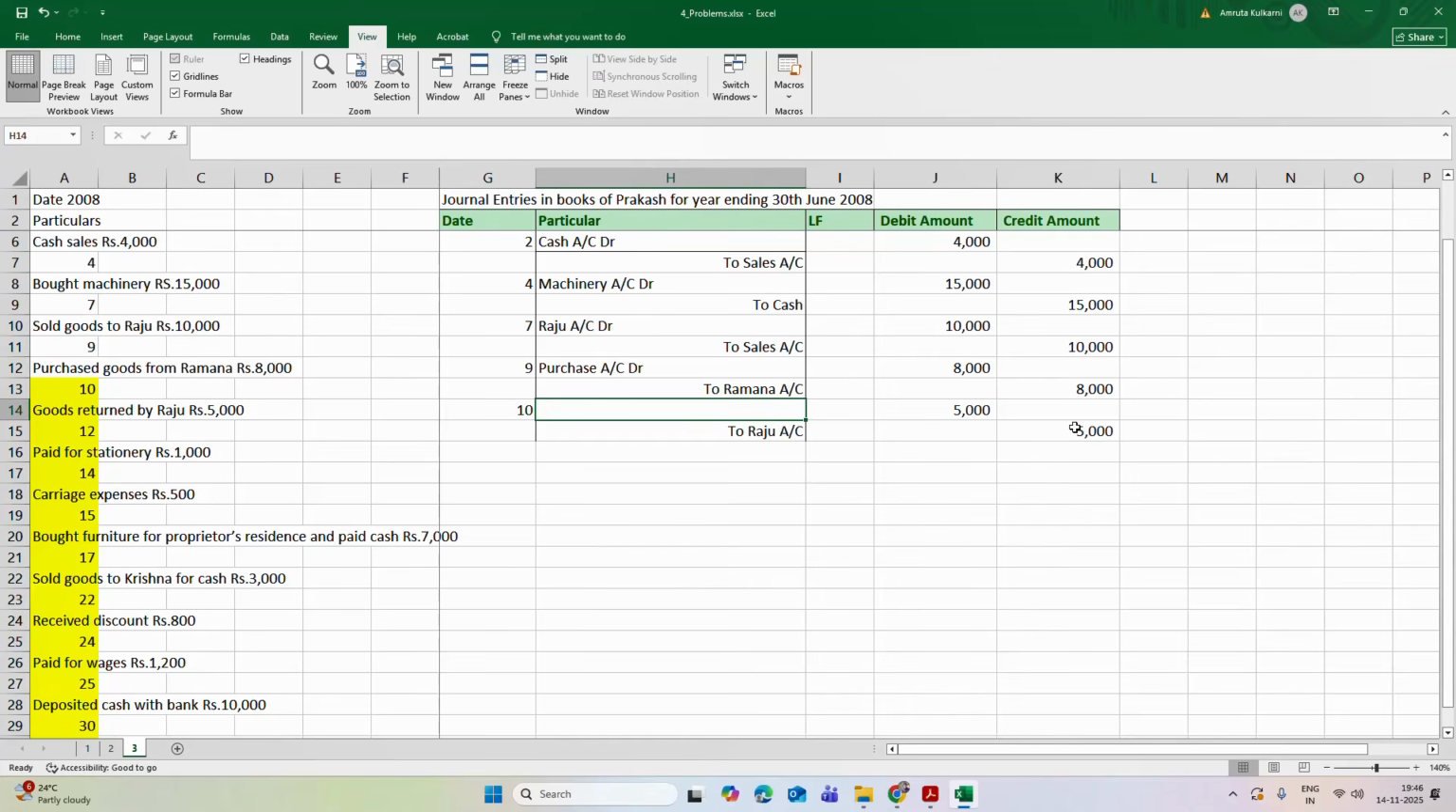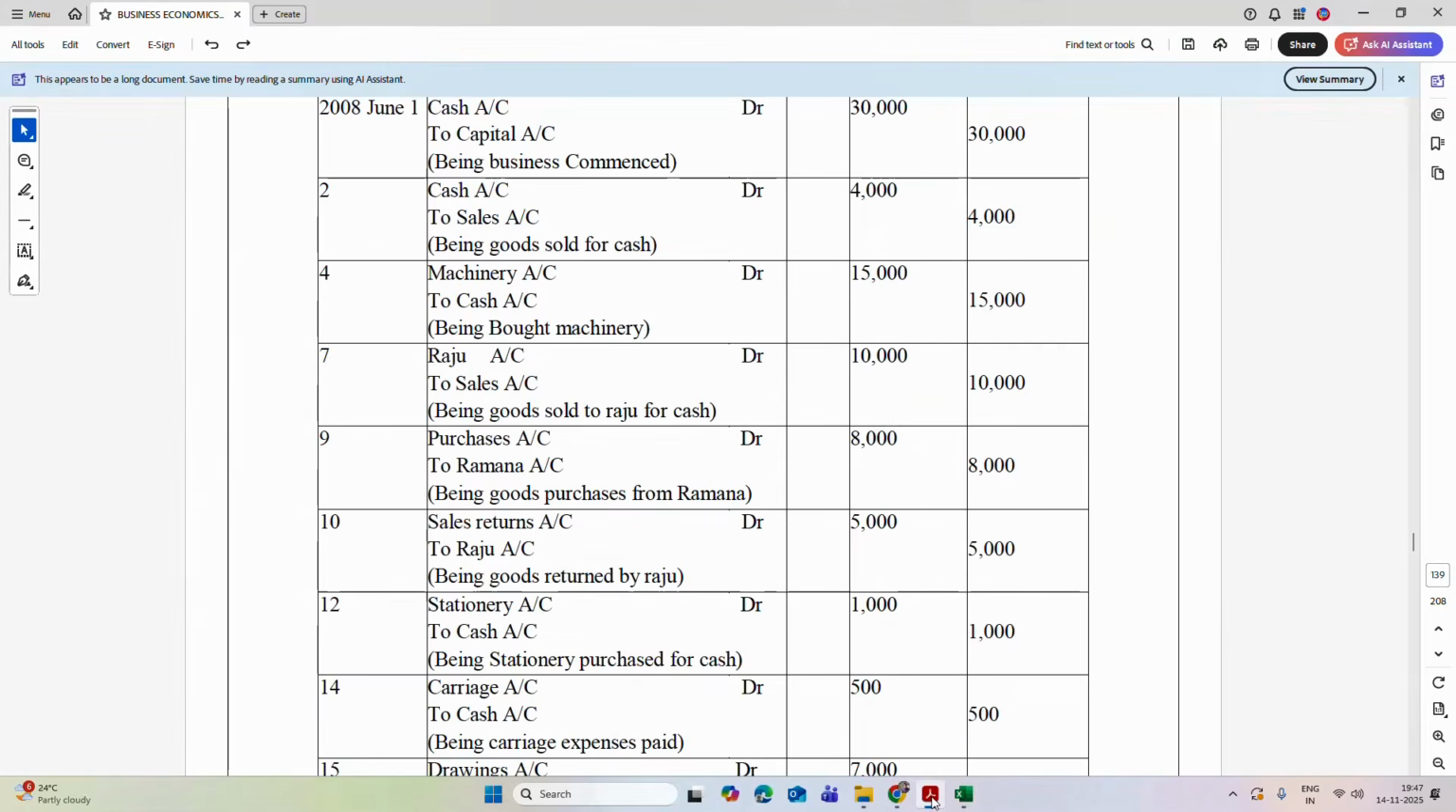Now who has returned the goods? That is Raju. So Raju's account will be credited, and these are the goods which we have sold initially to Raju. Now he has returned them. That's why it is sales return account is to be debited by 5,000 rupees. Got it? Goods which were initially sold, those goods are now returned. That's why it is a sales return account.